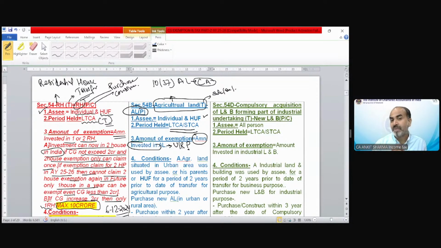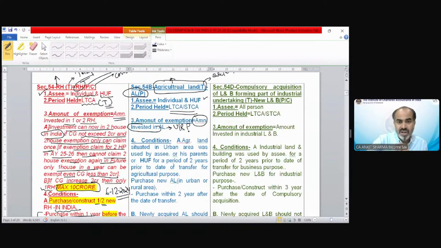The exemption would be for investment in agricultural land, urban or rural, any of it. So the restriction is on the agricultural land transferred, but the purchased agricultural land could be either rural or urban. There is no restriction on it.